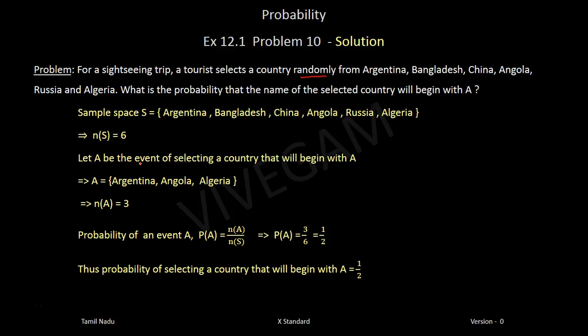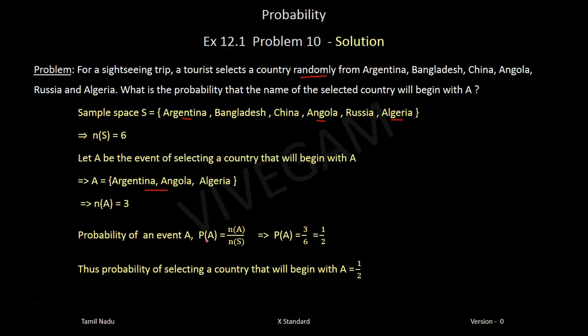So, let A be the event of selecting a country that begins with the letter A. What are the possible outcomes? This will get selected. This will not get selected because it starts with B. This will not get selected because it starts with C. This will get selected because it starts with letter A. This will not get selected because it starts with letter R. This will get selected because it starts with letter A. So, the favorable outcomes for event A are Argentina, Angola, and Algeria. How many are there? 1, 2, 3. So, n of A is 3.